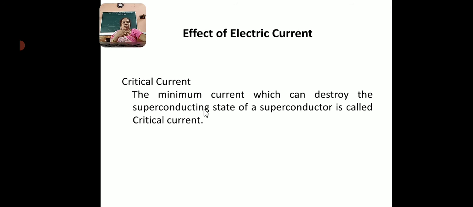The induced magnetic field destroys the superconducting property. So critical current is the minimum current which can destroy the superconducting state of a superconductor. It is given by 2 pi r Hc. So this is the critical current.